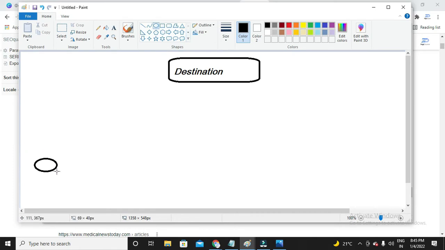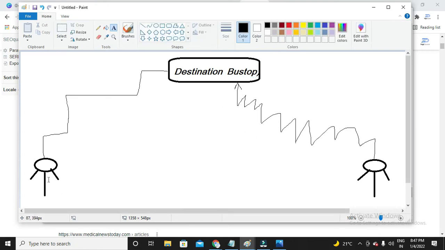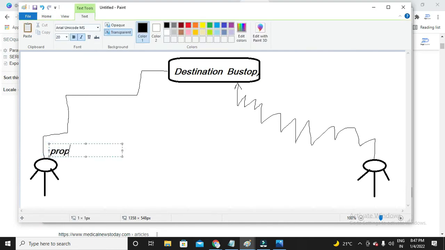Here again, let me take two people. This time, Mohan and Chandu. This is our destination, bus stop or bus stand, whatever. There are two people. Here is Mohan and here is Chandu. Okay. So now what Mohan has to do is reach the bus stop. He has chosen the proper way. That means he has chosen the highway to reach the bus stop. So that is the general way to go to the bus stop actually.